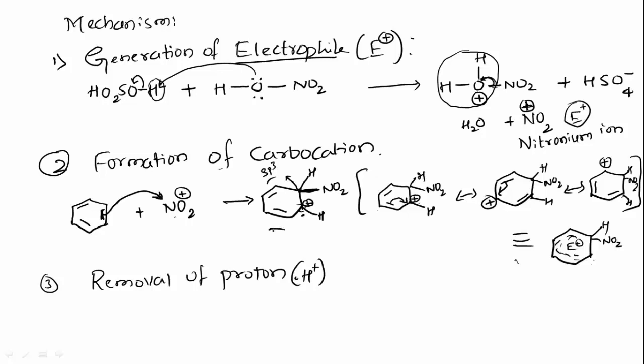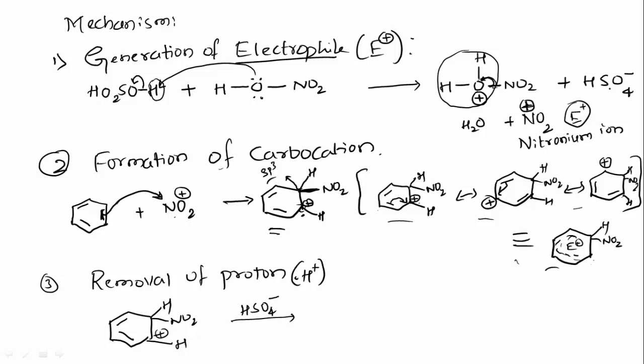Now let us consider this one only. These are just resonance structures which explain how they get stable. Now let us consider the carbocation. Third step is removal of proton. Now in second step we have obtained the carbocation. So plus charge is there here, H, and double bonds are present. Now what happens? Removal of proton. Proton gets removed. Which one will gain that proton?